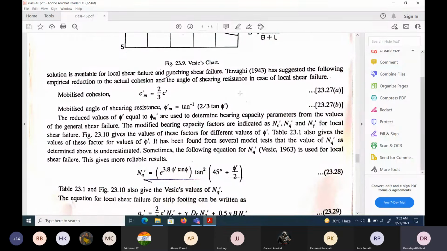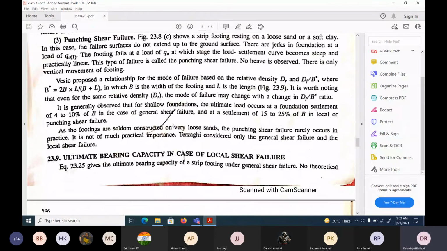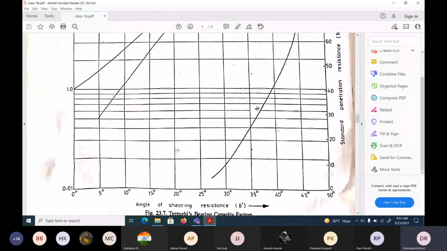Suppose in the exam I say that the soil fails in local shear failure for a foundation. In that case, instead of C, you have to use mobilized C. Whatever C you got, take 2/3 of that, and it will give the mobilized C for a local shear failure. The same thing, the mobilized shear angle, also we will consider. Instead of phi, where generally we use this phi to find out NC, NQ, and N gamma, there are relations given, right?